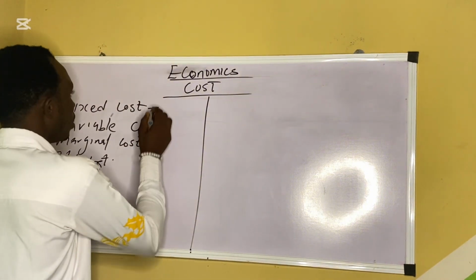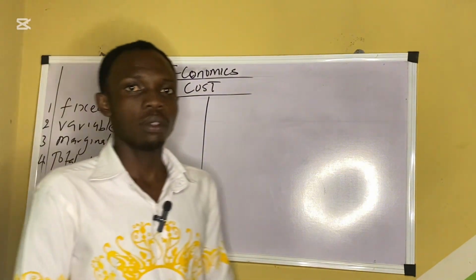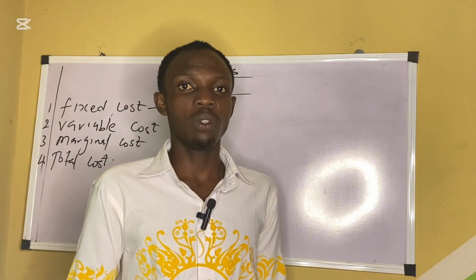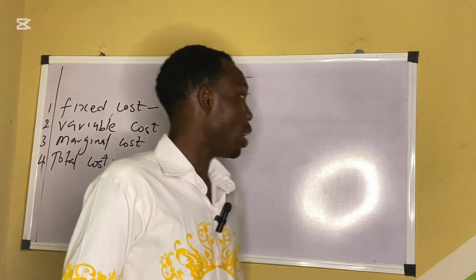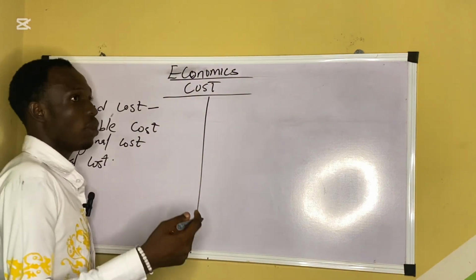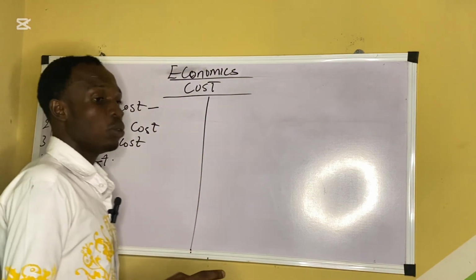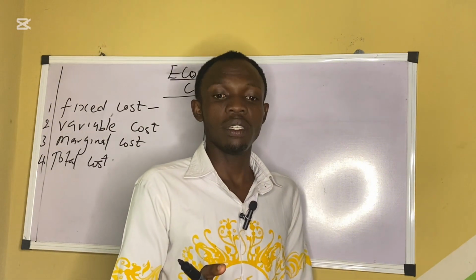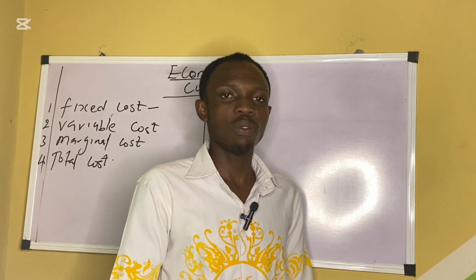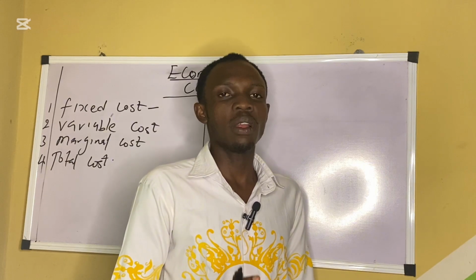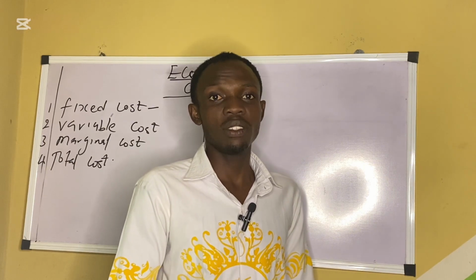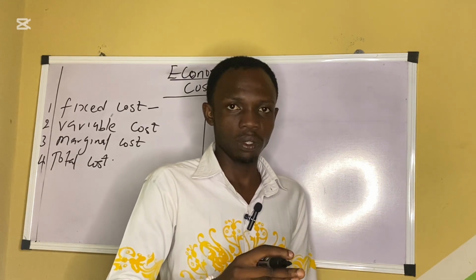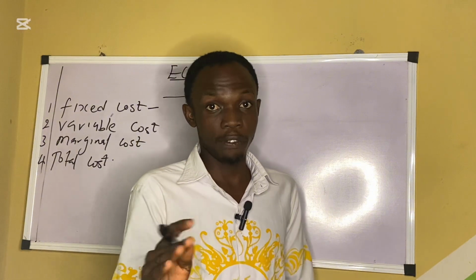Fixed costs are those costs that are static, they don't change for a long time, mostly in the short run. For example, if you are into, let's use people that are rearing chicken. First of all, if you are into agriculture, the land is either you buy it for a year or you rent it. That cost is going to be fixed.